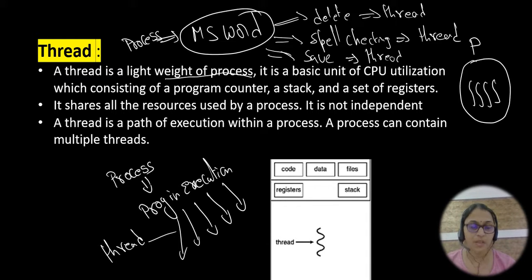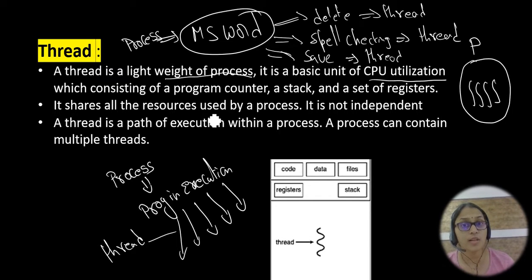I hope you understand. No problem. If you didn't understand also, nothing will happen. In the coming slides, you can get clarity on what exactly a thread is. A thread is a lightweight process, and it is a basic unit of CPU utilization consisting of a program counter, a stack and a set of registers. For every thread you have a program counter, a stack and a set of registers so that the CPU can execute that small task. A process is a big task. In that, each and every single task you call a thread.